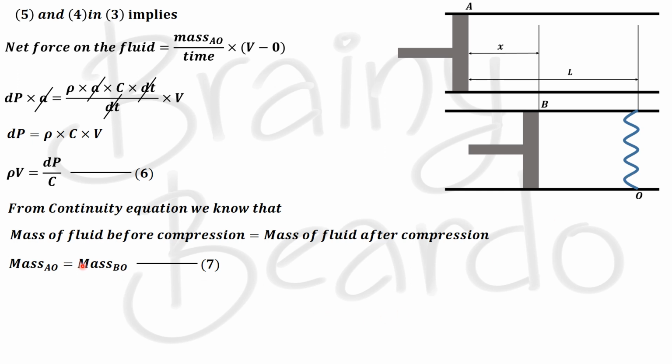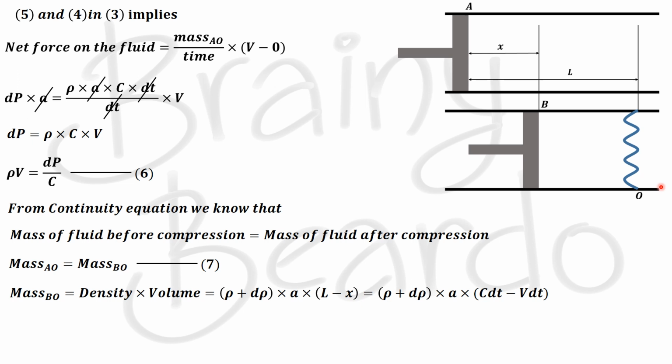Now we all know that the mass between AO is rho A C into dt, right? So similarly, we will find an expression for the mass BO. The mass between B and O is nothing but density into volume. That will be the density after compression, that is rho plus d rho, into the volume, which is the cross-section area A into the distance between BO. From the diagram we see that the distance BO is capital L minus small x. So that is capital L minus x.